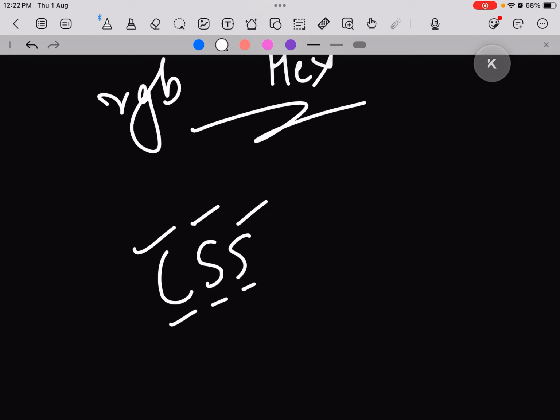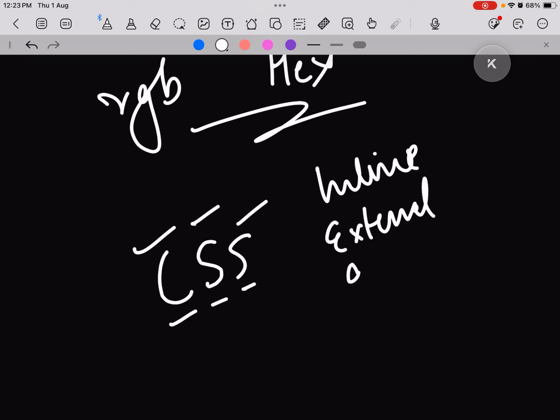It is used to format the layout of a web page, basically add beauty. With CSS, we can control font, we can control the size, we can control the color, we can control the spacing. Basically, we can format it completely if we want. Now, there are 3 types of CSS available. One is inline CSS, one is external CSS, and one is internal CSS. Inline CSS we have already discussed. So we are done with one part of CSS also.